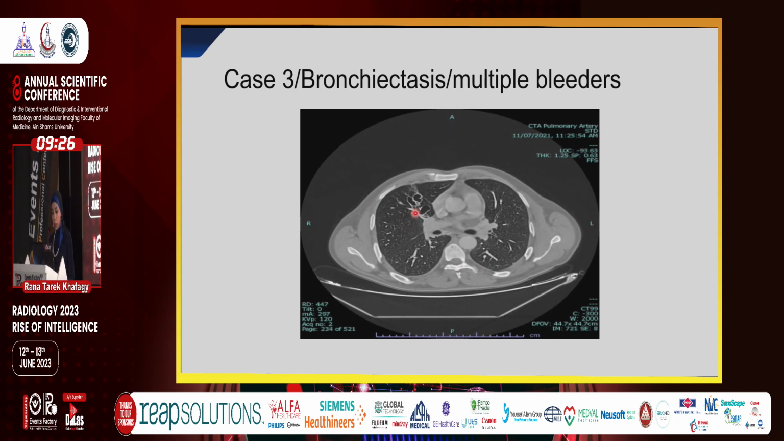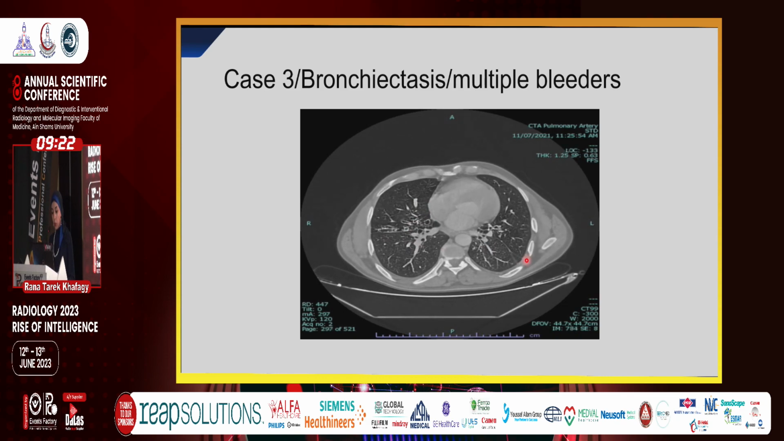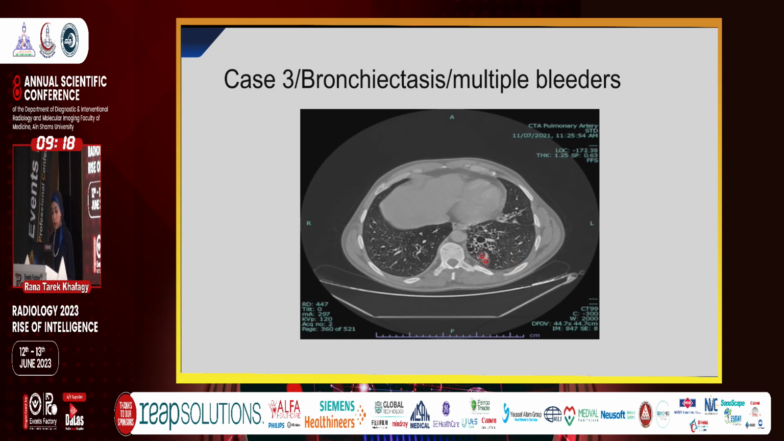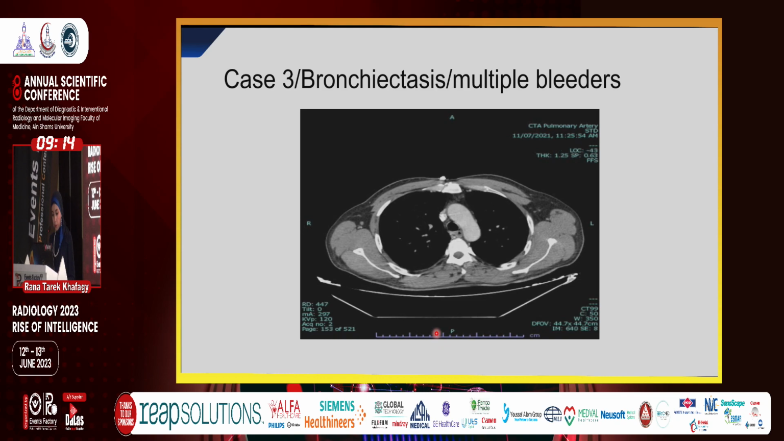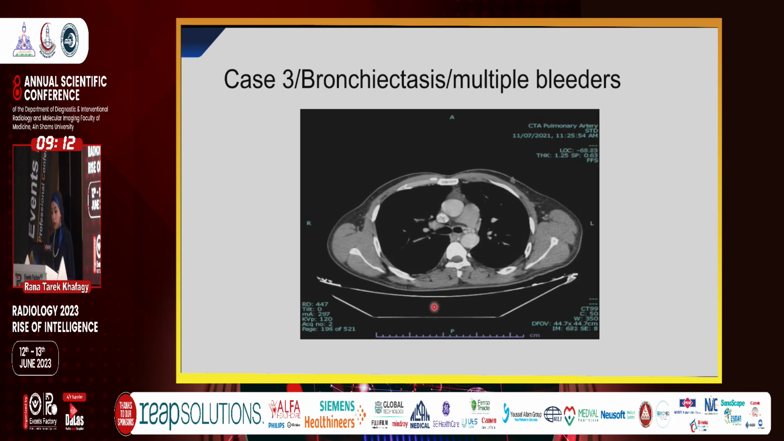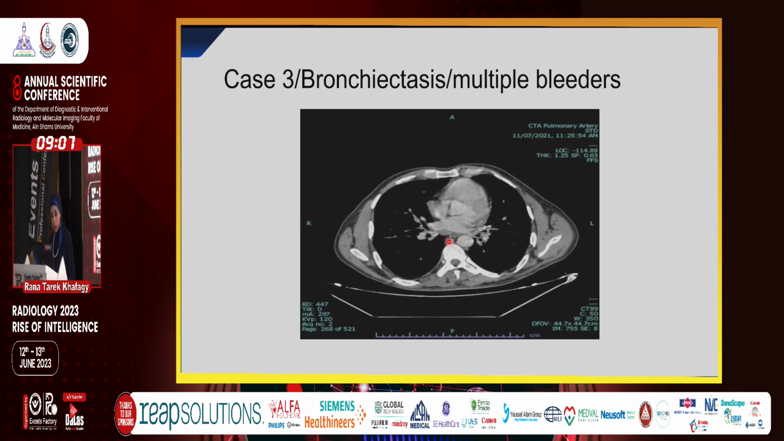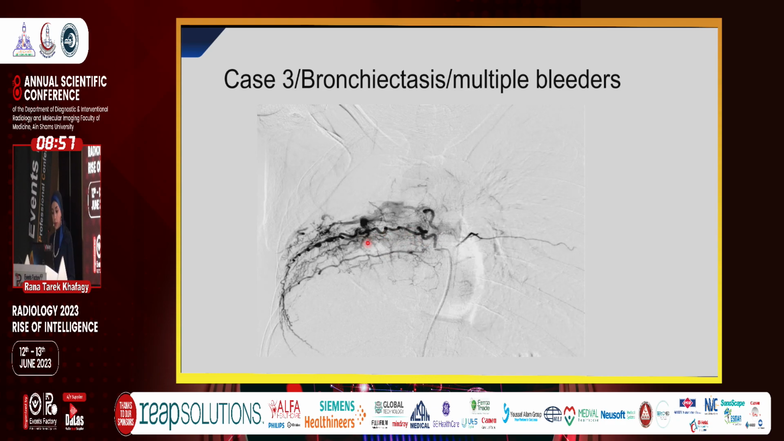We can see bronchiectatic changes here on the right side, upper lobe, upper and middle zone. Also on the left side, especially on the basal lower lobes. And this is the mediastinal window. If we check around the aorta, we can see the hypertrophied bronchial arteries. Okay, so selective catheterization here, we can see the right-sided pathological hypertrophied bronchial artery.